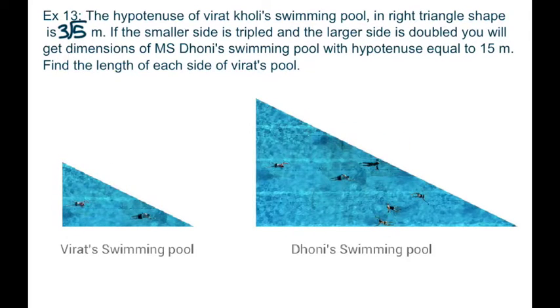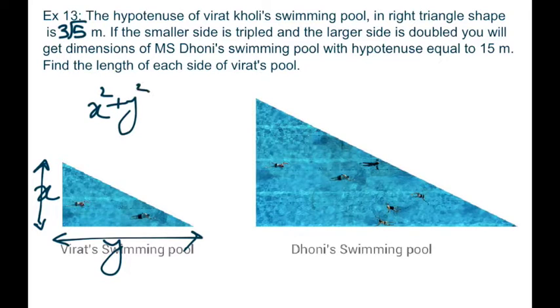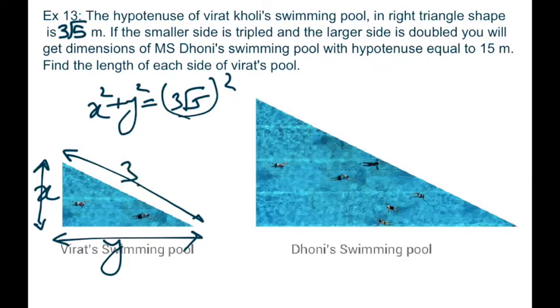So let's say this is x and this is y. So we have x square plus y square equals 3 into root 5 whole square. This is 3 into under root 5, right?